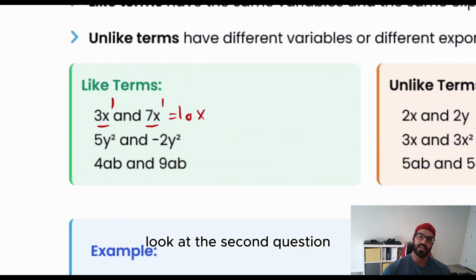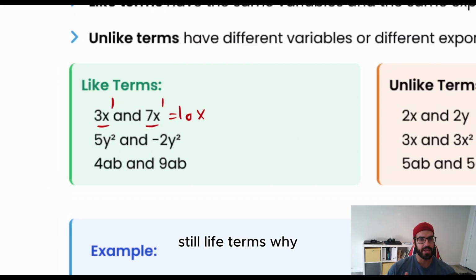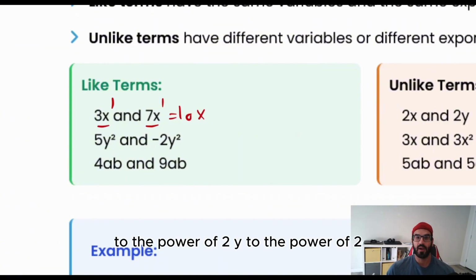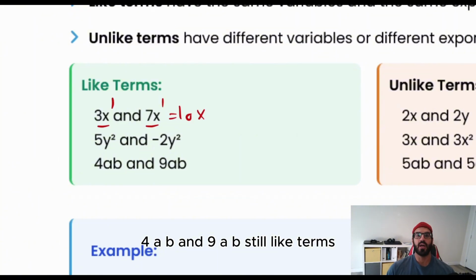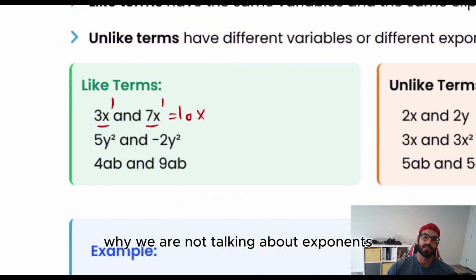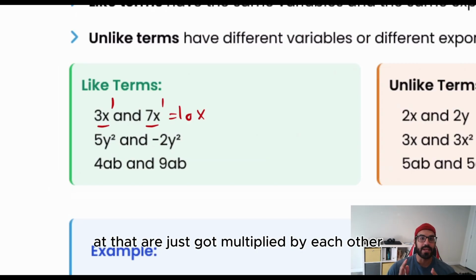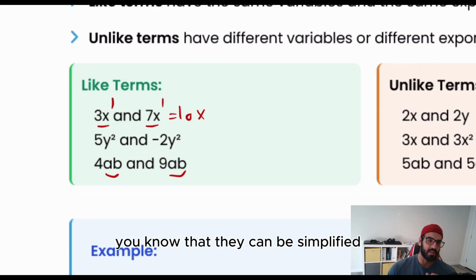But another point is to look at the second question. I have 5y to the power 2, negative 2y to the power 2. Still like terms. Why? Because yes, the exponent is not 1 anymore, but it's the same. y to the power 2, y to the power 2. I can add them up. What about the last one? 4ab and 9ab. Still like terms. Why? We are not talking about exponents. We are talking about 2 terms that just got multiplied by each other. ab and ab. As soon as you see like terms, you know that they can be simplified.